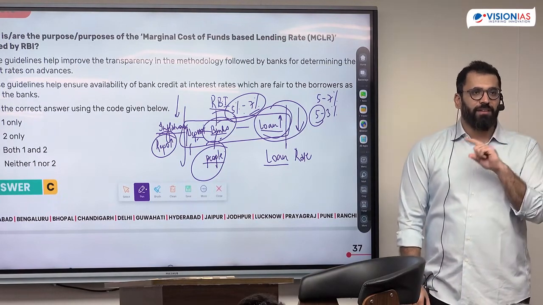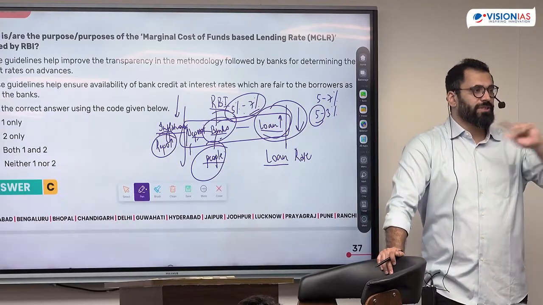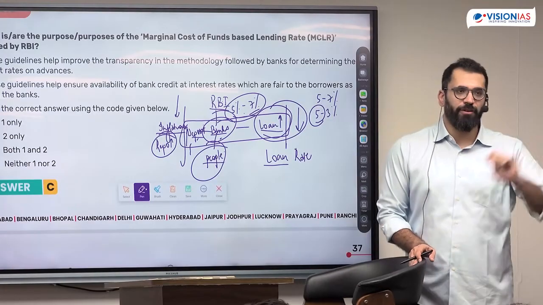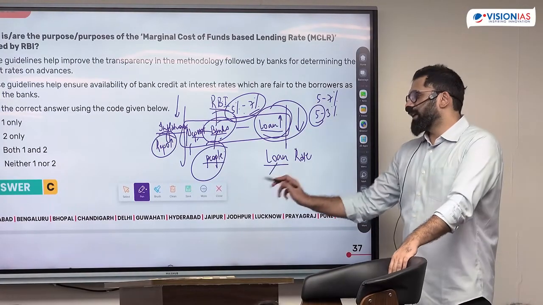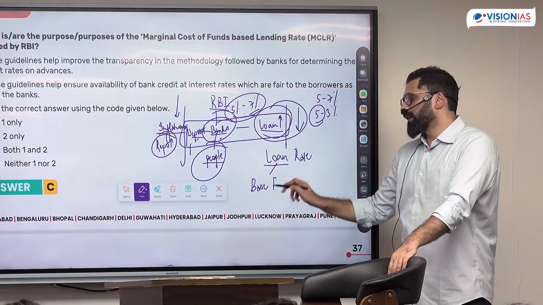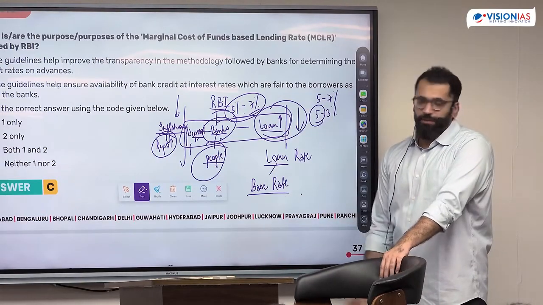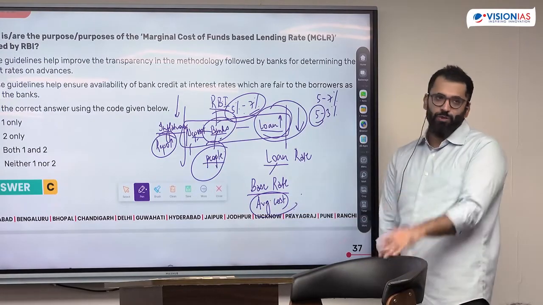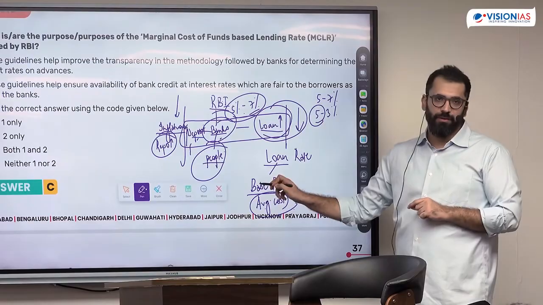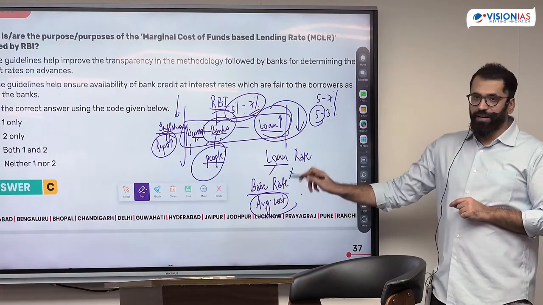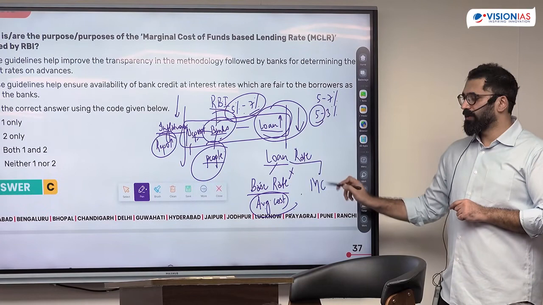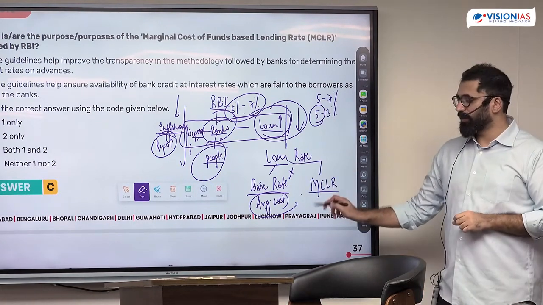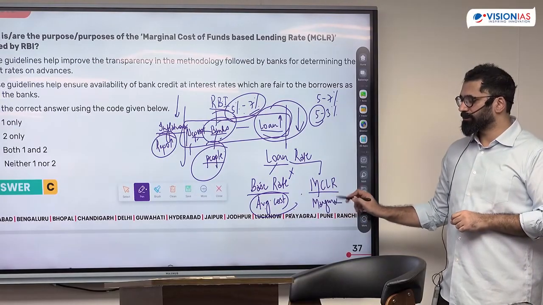This is where the RBI stepped in and decided certain mechanisms to decide the loan rate. RBI was not setting the loan rate. RBI was just giving a formula to decide it. In 2009, the RBI gave a formula based on base rate, which was based mostly on average cost of funds. आप जो भी पैसा इकट्ठा करते हो उसका एवरेज आप लोन रेट बना लो. This function failed. RBI shifted to marginal cost of lending rate, that it should not be on average cost, it should be on marginal cost.